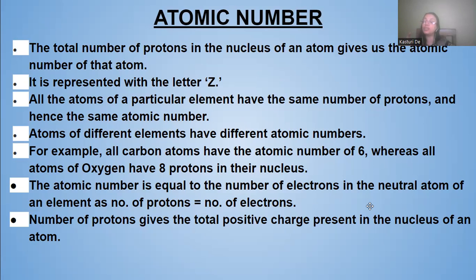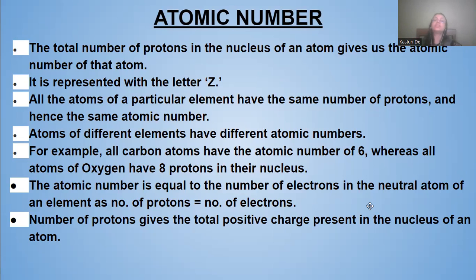So atoms of these 3 elements have different atomic numbers because they have different numbers of protons. Clear? For example, all carbon atoms have an atomic number of 6, whereas all the atoms of oxygen have 8 protons in the nucleus. So carbon has atomic number 6 because it has 6 protons, whereas oxygen has 8 protons, therefore the atomic number of oxygen is 8.